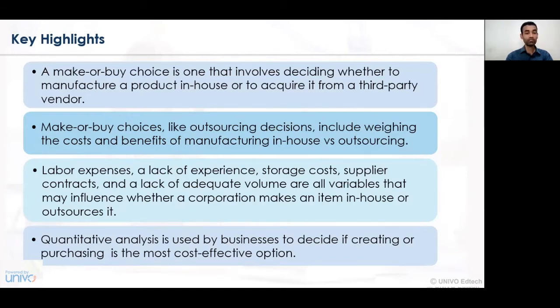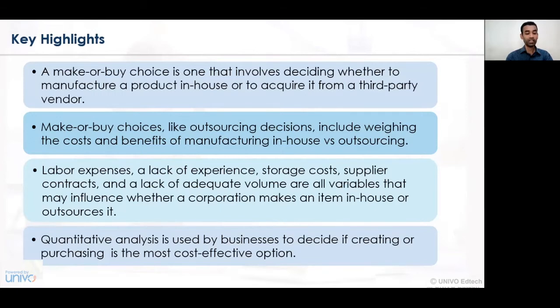Usually, it has been observed that the make or buy decision is based on quantitative terms. So, quantitative analysis of a business organization is essentially required, and based on that, the cost-effective option needs to be selected. If the cost-effective option says that making a product in-house in the department is quite effective or profitable, then accordingly the organization must go to make, that is, manufacture a certain product.